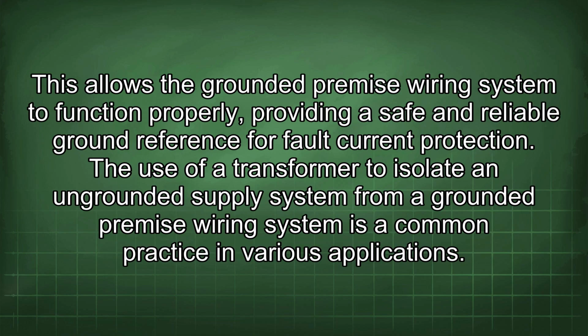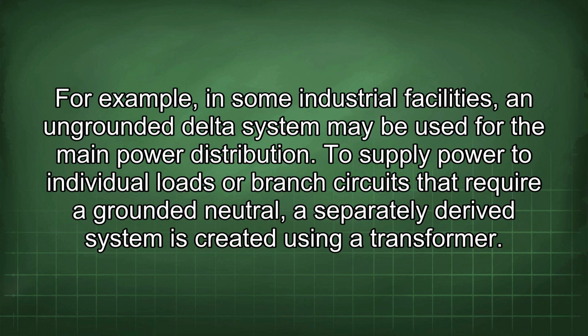This allows the grounded premise wiring system to function properly, providing a safe and reliable ground reference for fault current protection. The use of a transformer to isolate an ungrounded supply system from a grounded premise wiring system is a common practice in various applications. For example, in some industrial facilities, an ungrounded delta system may be used for the main power distribution.